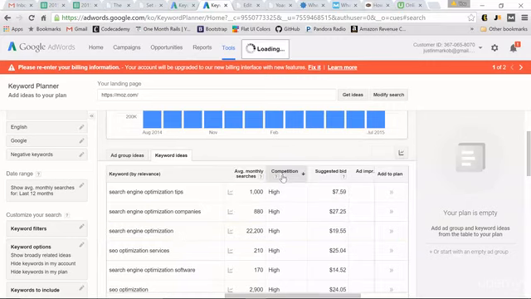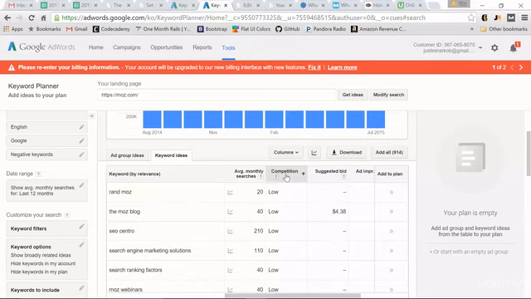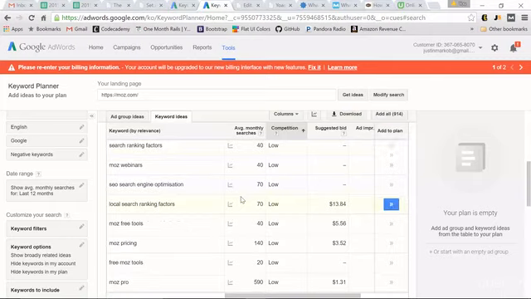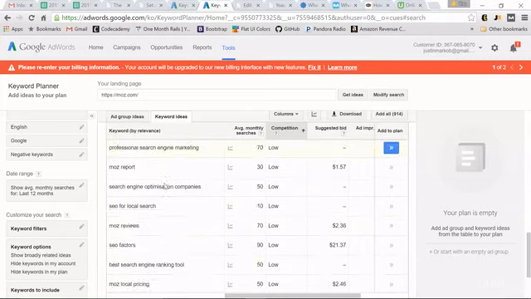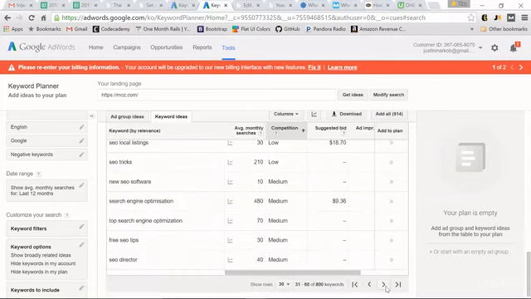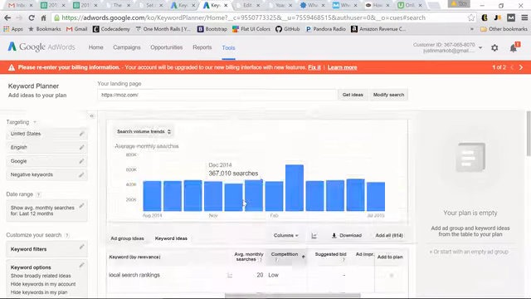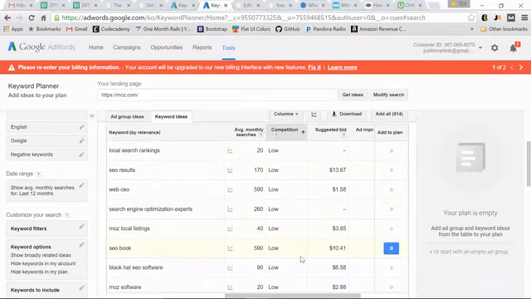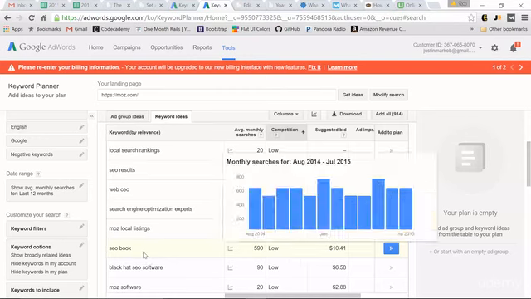So what I like to do is click competition, rank by low, and then find a nice balance of low competition but higher average monthly searches. Moz local. So we keep scrolling. So let's go to our next. So this is the first one that kind of looks interesting to me. Obviously, still a pretty expensive cost per click, but there's low competition. That's low AdWords competition. There's not many pay-per-click advertisers competing for this word. So from my experience, this is directly related to websites using this term as well.